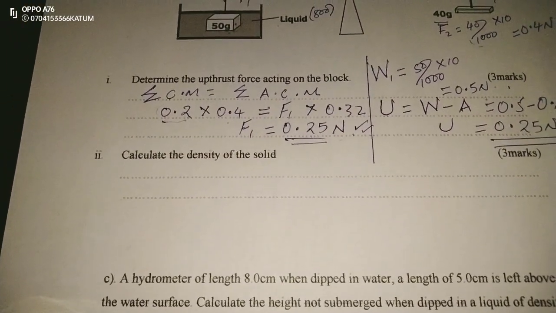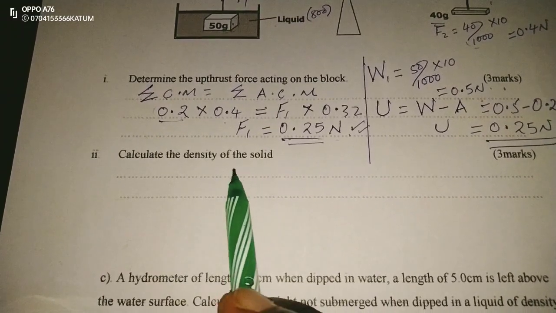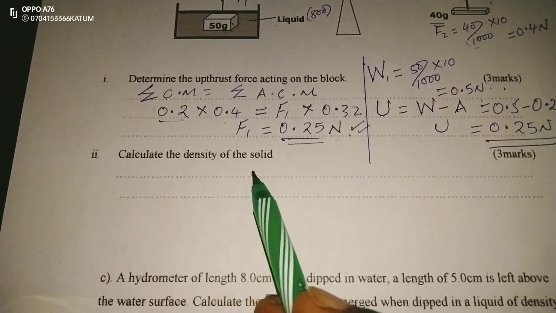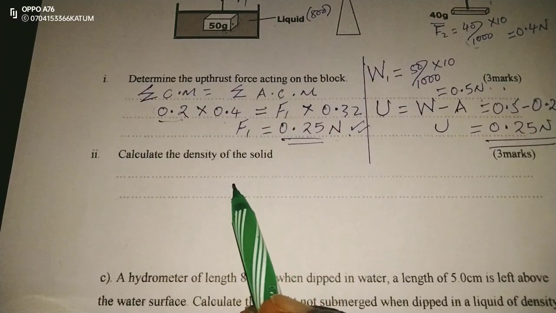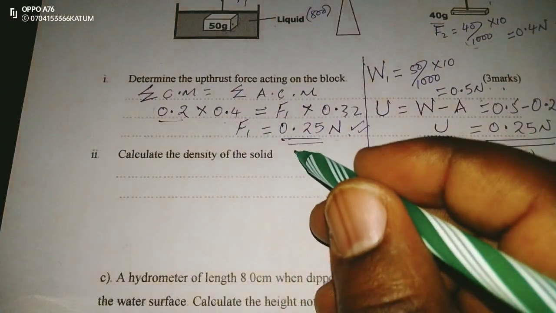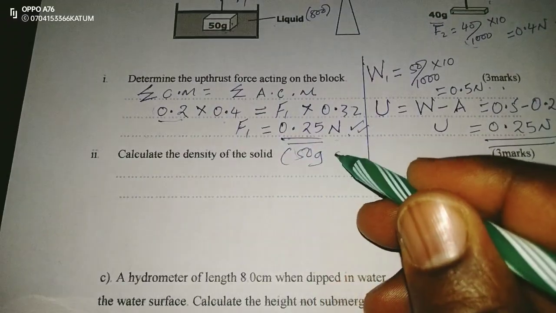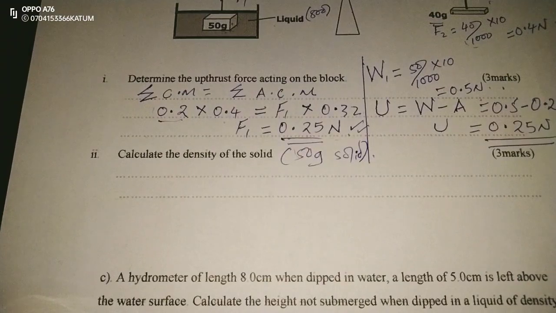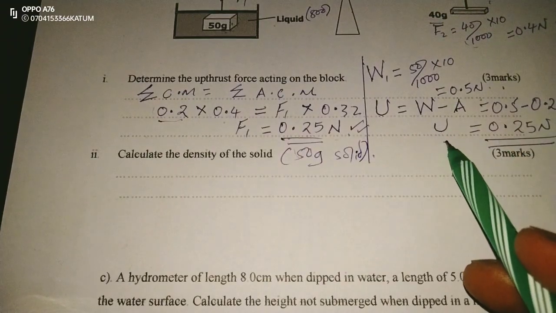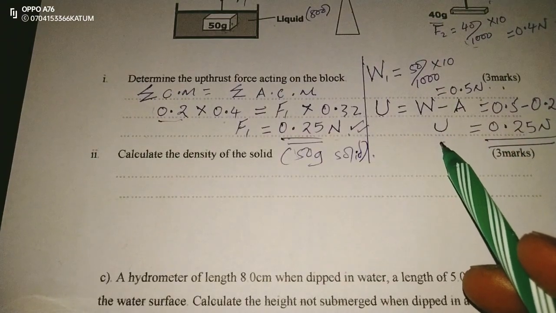We have a part 2 which says calculate the density of the solid. Now the solid we are dealing with is the 50 gram solid. There is something we've noted about upthrust in the statement of Archimedes' principle.